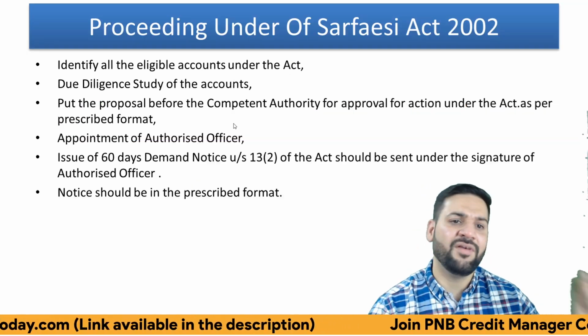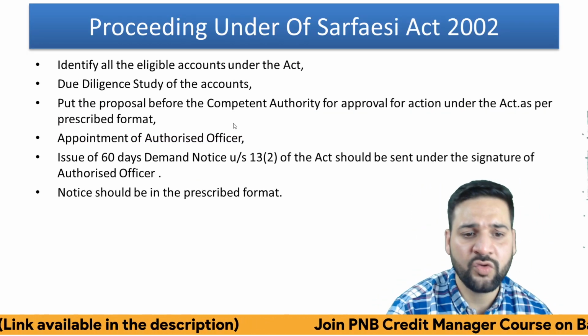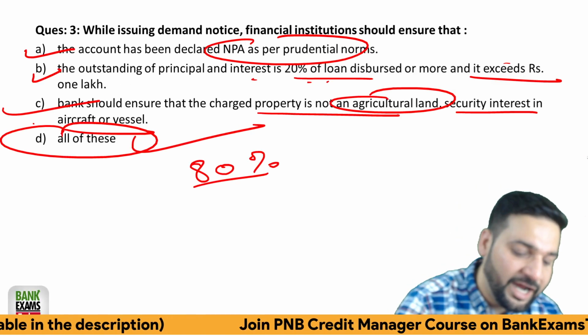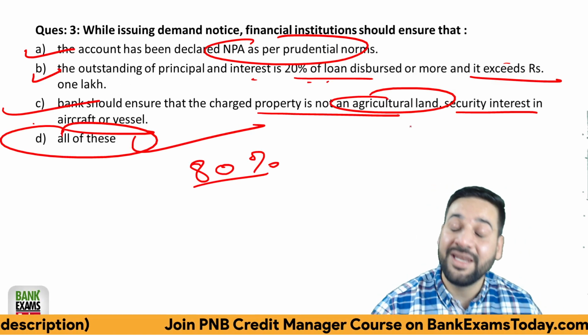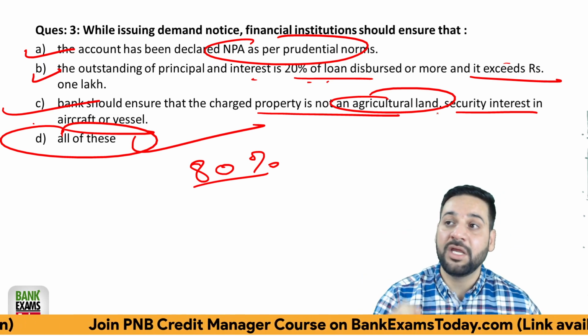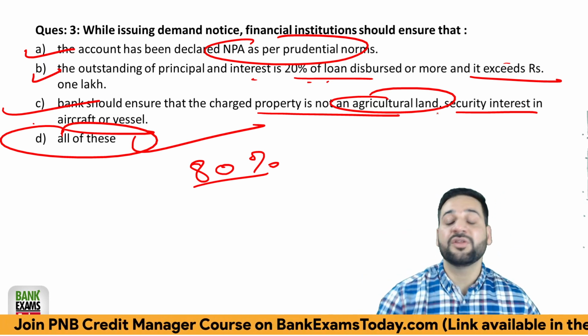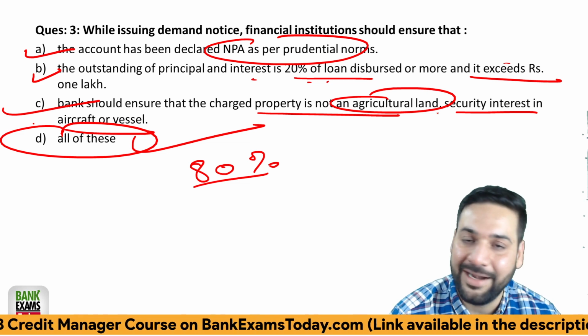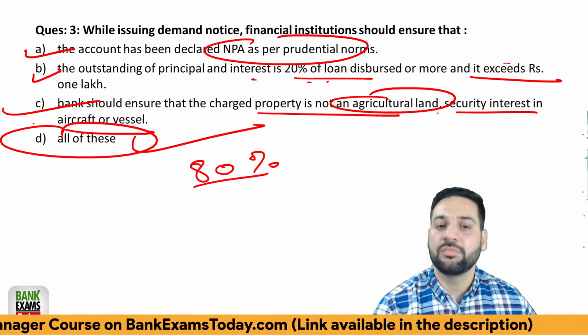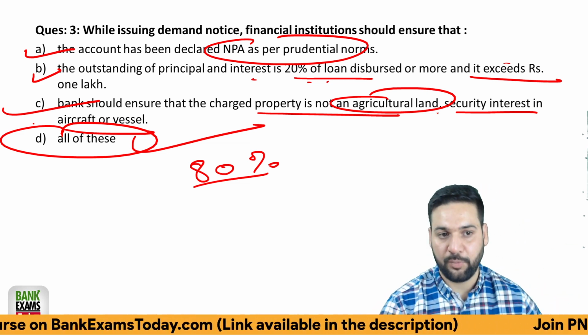So very easy and very important, right? So 60 days notice should be there, and agriculture property. But in case commercial activities are done on the agricultural land, then the bank can take over that particular property.